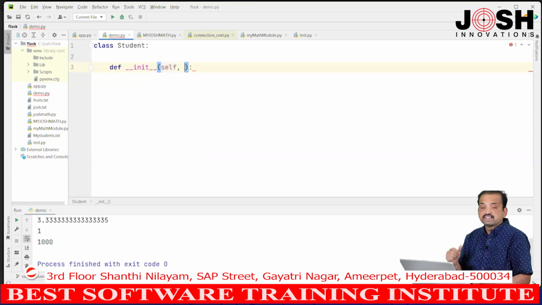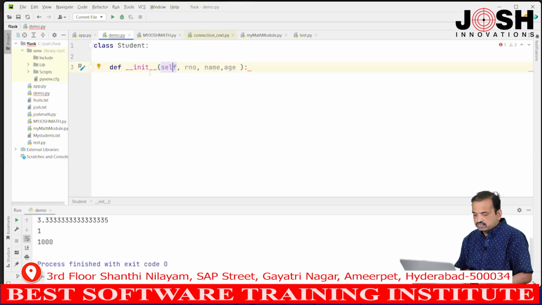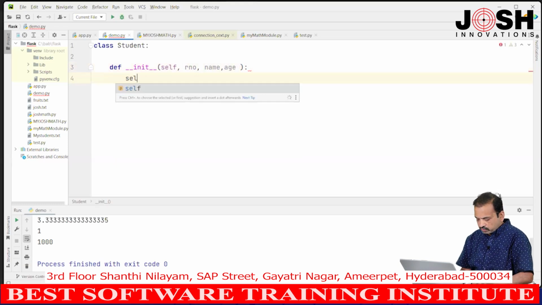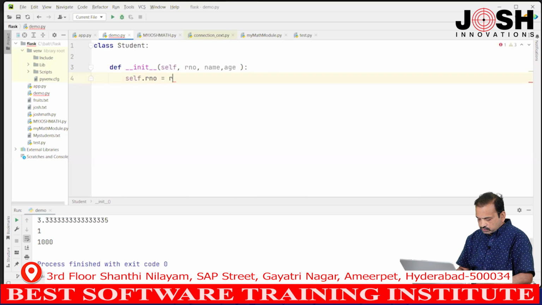For example, I will create 3 variables or 3 attributes: roll number of the student, name of the student and age of the student. So, how many variables did I create? I created 3 variables in this init method. We will discuss the init method and self variable in coming classes. Right. Now, I will write one statement: self dot rno equals rno, self dot name equals name of the student, self dot age equals age.